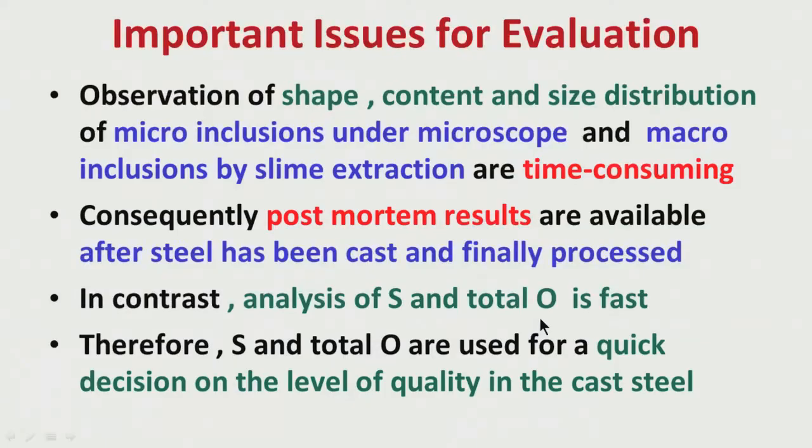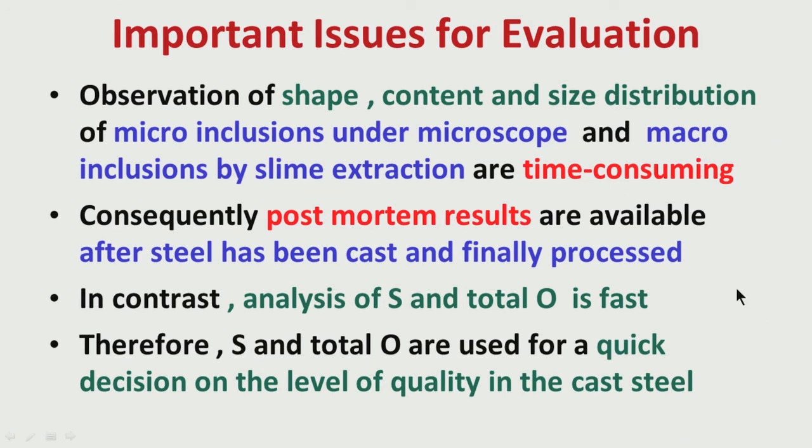What will be the level of sulphide inclusion, what is the level of total oxygen. I am talking of total oxygen here. It does not matter in which form oxide is present. It may be alumina, it may be CaO, it may be MnO, it may be anything. So, total oxide inclusion we can get an idea from total oxygen, as I have told earlier. So, this is very fast, and we can get this information by the time steel is getting cast.